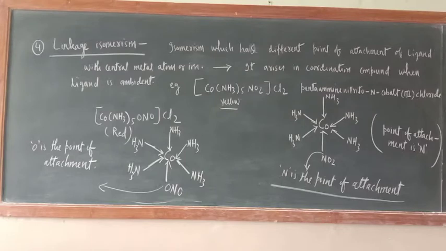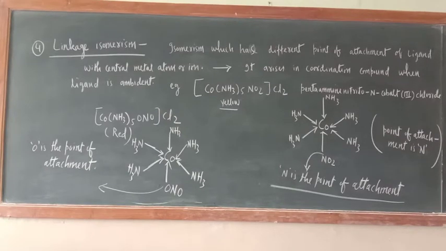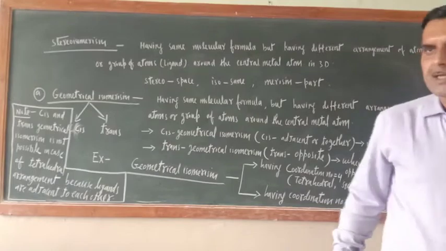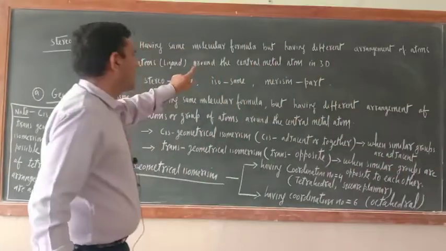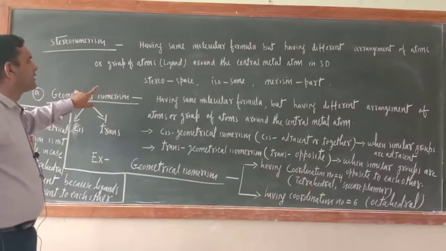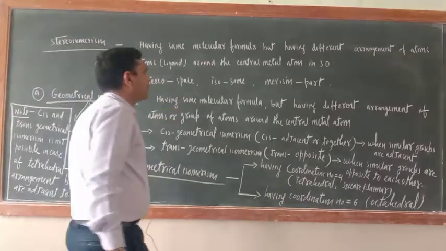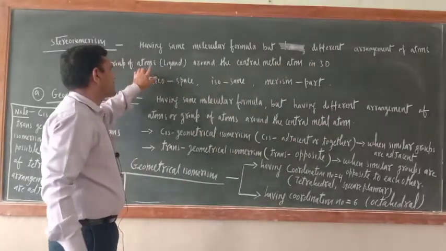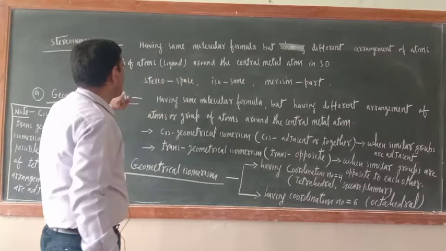So stereoisomerism means having the same molecular formula but a different arrangement of atoms or groups of atoms, ligands, around the central metal atom in 3D or space.